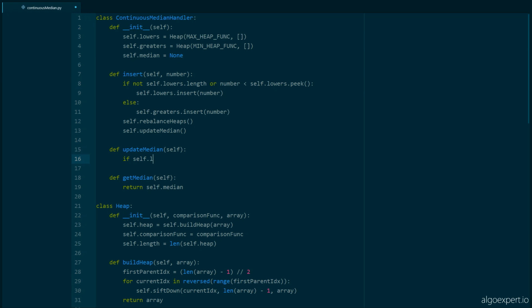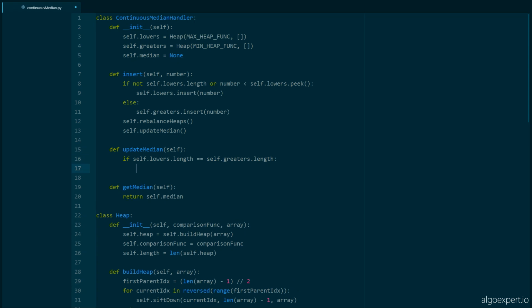So if self.lowers.length is equal to self.graders.length, then self.median is just going to be updated to be self.lowers.peak, the maximum value of the lower half, plus self.graders.peak, the minimum value of the greater half, divided by 2, the average of the two middle numbers.